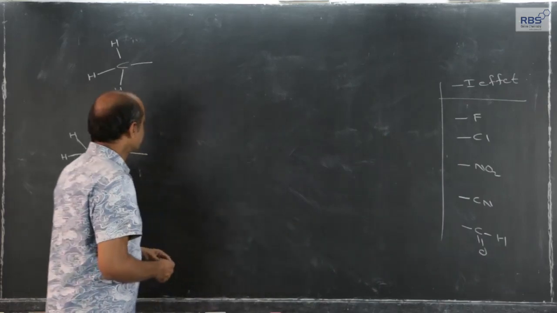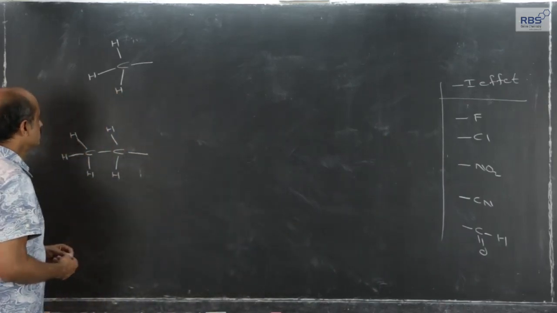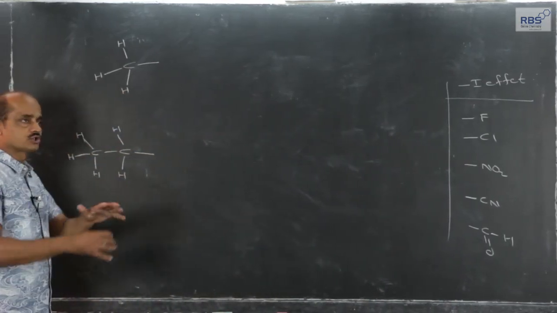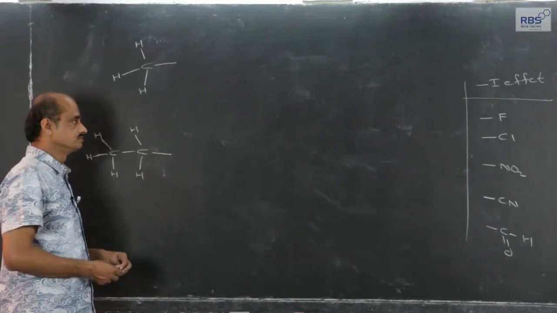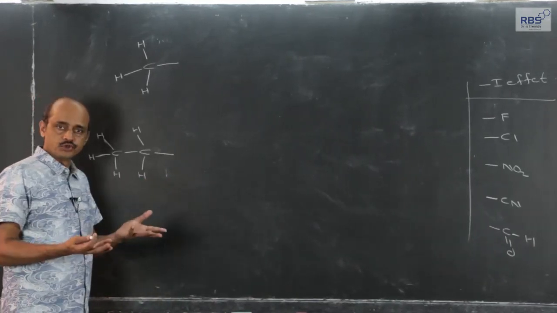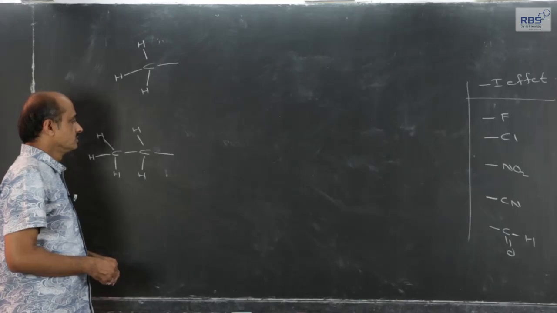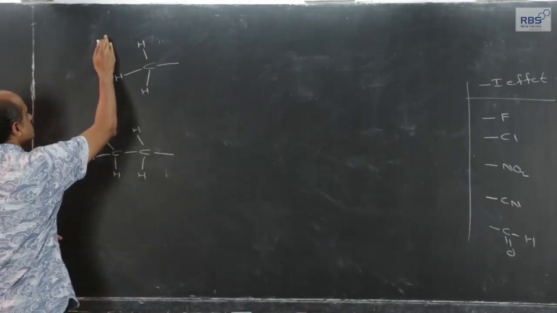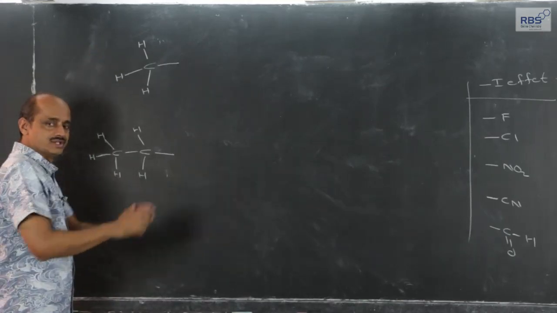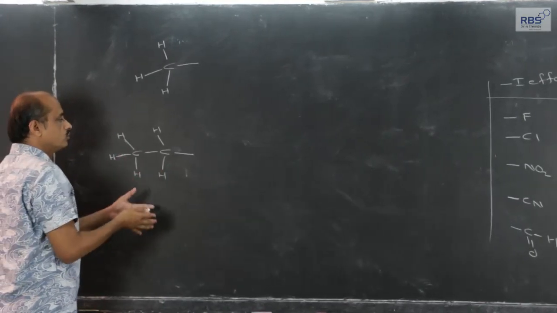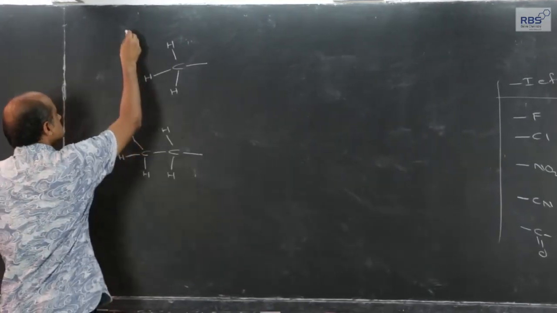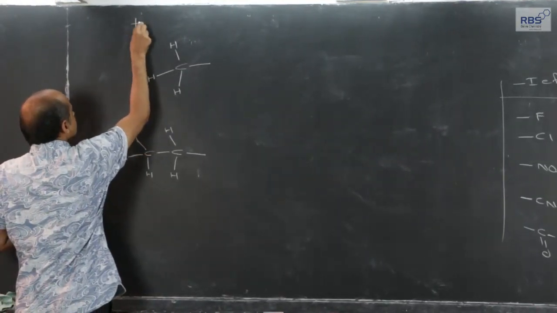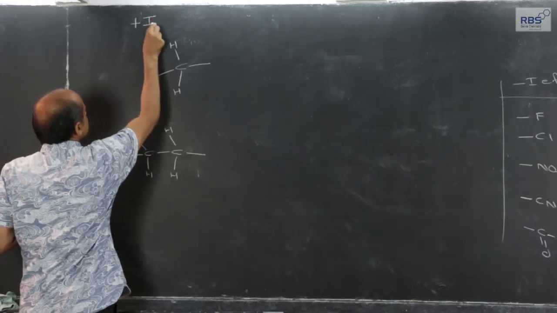And also just now I have told you that alkyl groups attached to a chain of carbon atoms as a substituent have the capacity to release the electron density. Means alkyl groups, methyl group, ethyl group, propyl group, they show positive inductive effect.